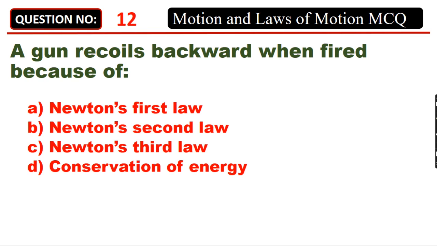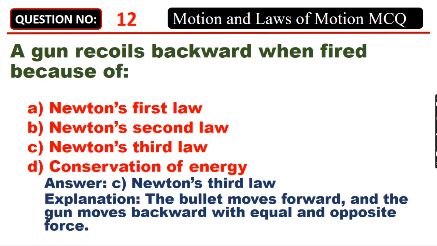A gun recoils backward when fired because of A. Newton's first law. B. Newton's second law. C. Newton's third law. D. Conservation of energy. Answer: C. Newton's third law. The bullet moves forward, and the gun moves backward with equal and opposite force.